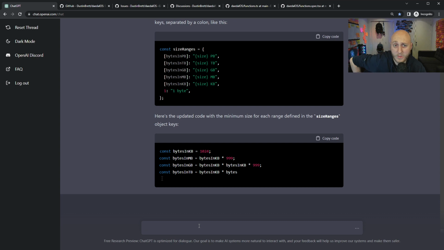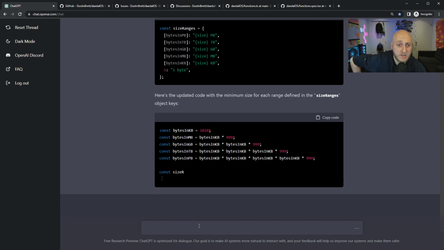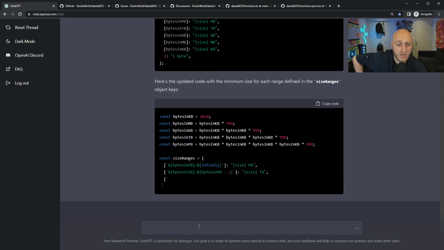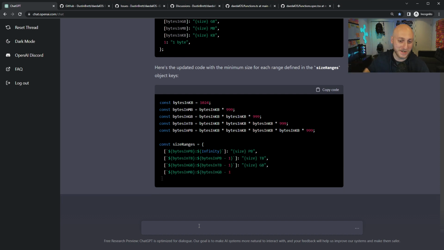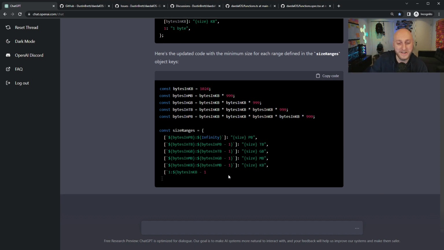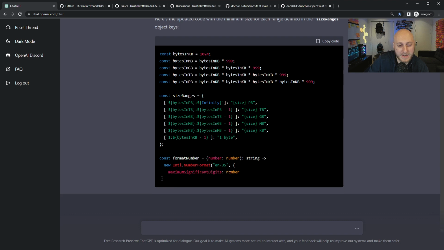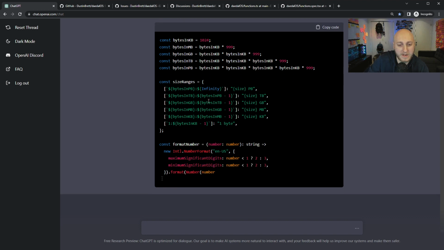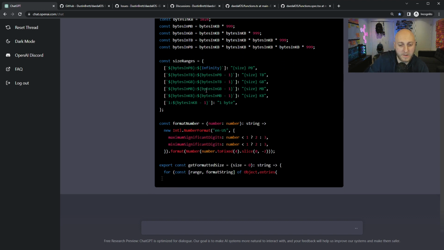Okay, so it's thinking out of the box. It's decided to turn it into some kind of size ranges object. Oh, wow. That's kind of an interesting one. So it's really thinking out of the box. I don't know if this is necessarily the way I would have done it. Well, with the infinity here and everything.